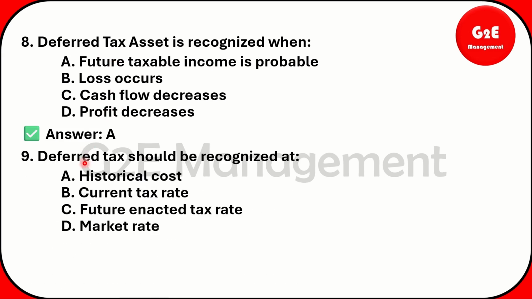And the ninth question, deferred tax should be recognized at historical cost, current tax rate, future enacted tax rate, market rate. So it means what? Future enacted tax rate. Deferred tax, how will it be recognized? At the future tax rate. Not historical, not the current tax rate, not market. So the answer is C.